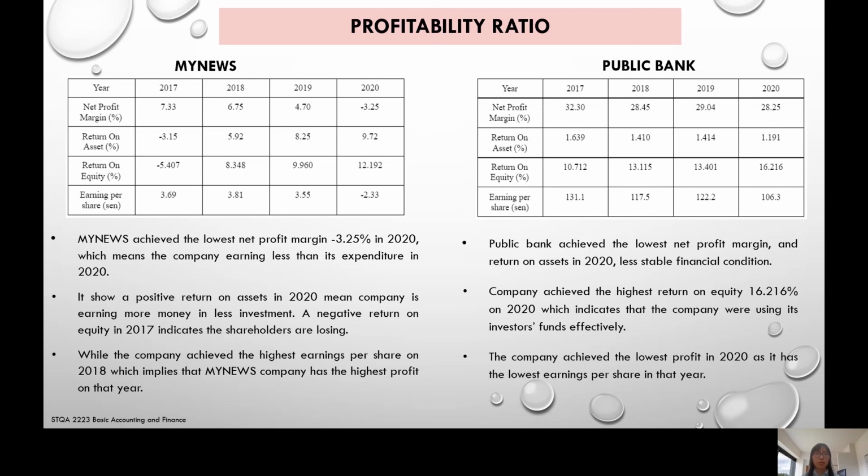The Public Bank has achieved the lowest net profit margin and return on assets in 2020. This refers to the less stable financial condition. The company also achieved the highest return on equity, which is 16.216% in 2020. This indicates that the company was using its investor funds effectively. The company also achieved the lowest profit in 2020 as it has the lowest earning per share in that year.